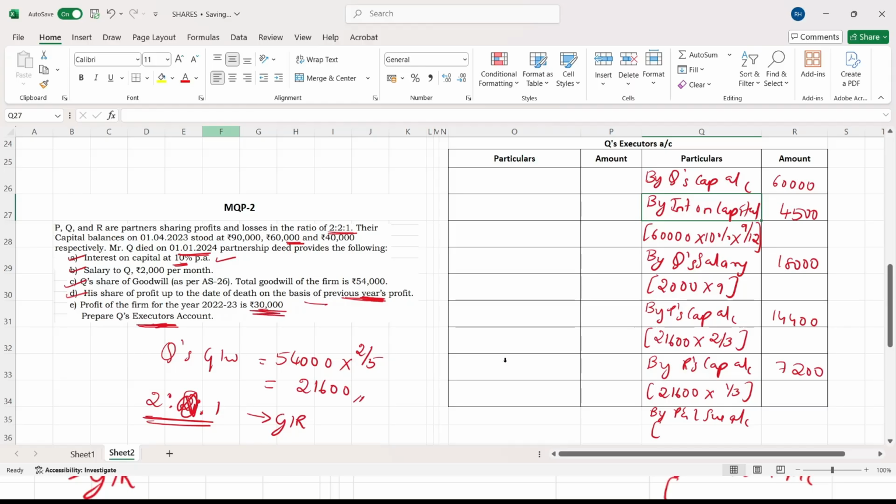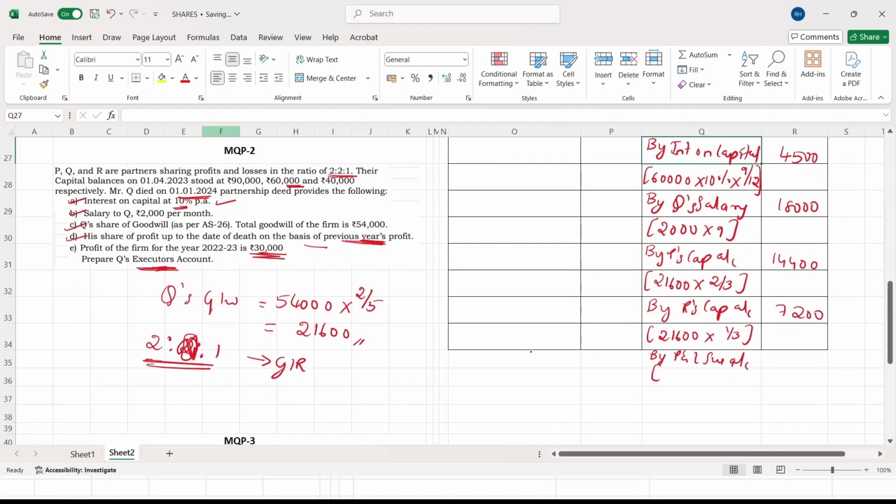That is 30,000. 30,000 into his share, that is 2:2:1, 2/5, into how many months he lived, 9/12. 30,000 into 2/5 into 9/12 comes to 9,000. So this is the last adjustment.